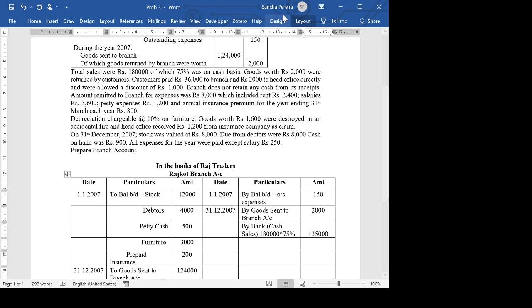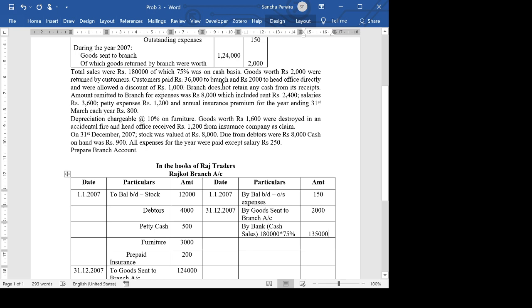Okay. Next, we have goods worth rupees 2,000 returned by customers. Now, this I told you doesn't come anywhere because the customers are returning to the branch. If the customers had returned to the head office, I would have taken it here. This I'm not going to do. Okay, this has to be ignored.